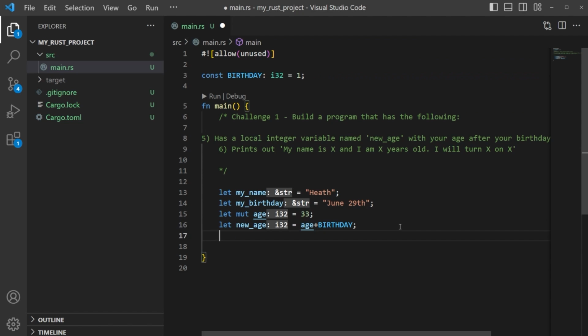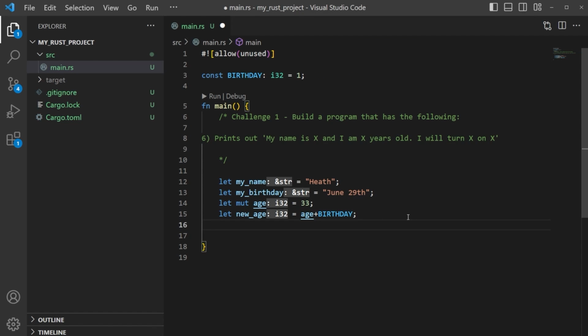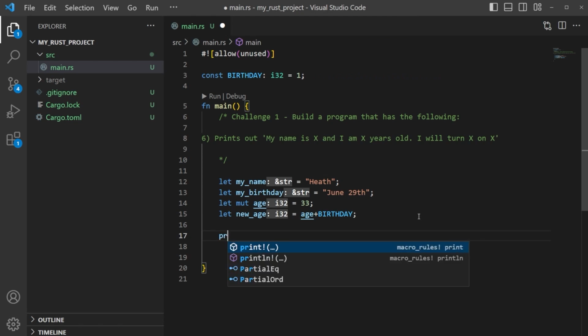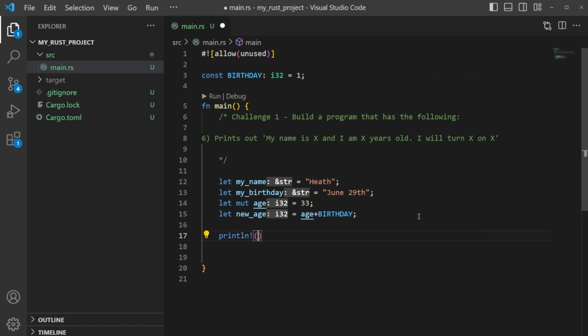All right. And then lastly, we just need to print out my name is X. And we'll do that here. So let's go ahead and print line. And we're just going to say my name is, and for every X, we can just do brackets. And I am X years old. Okay, and we could say I will turn X on X. And now we just got to fill in the blanks here.